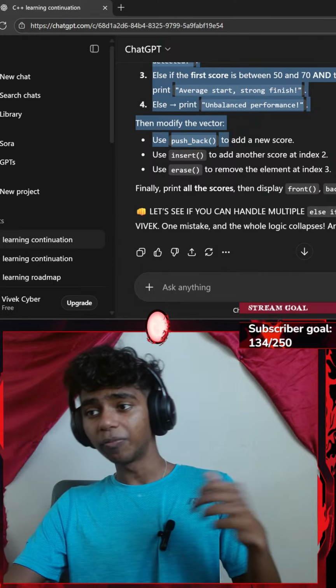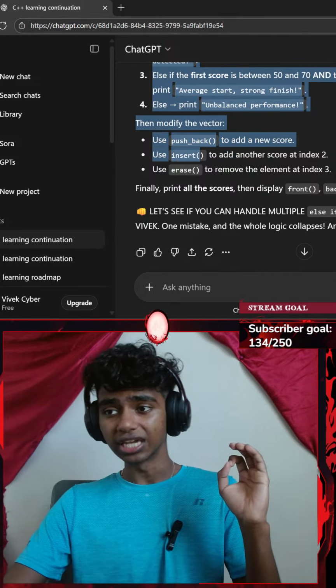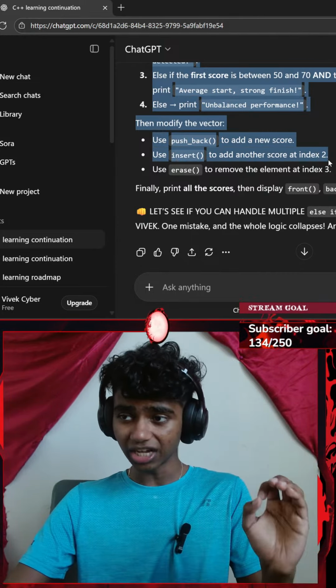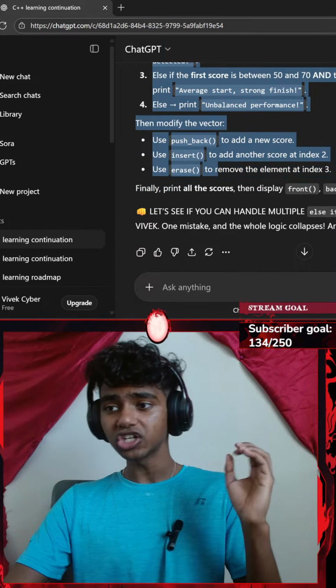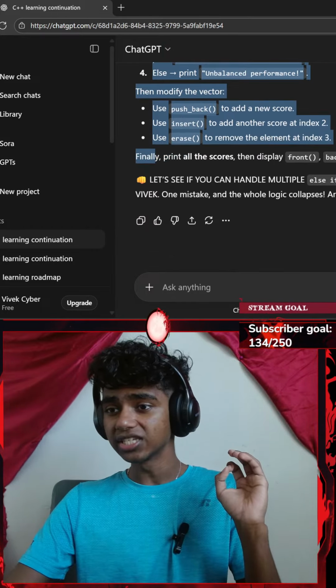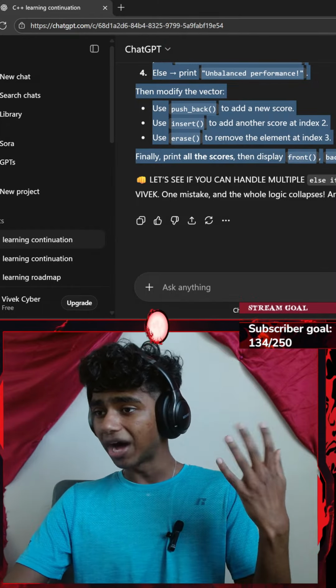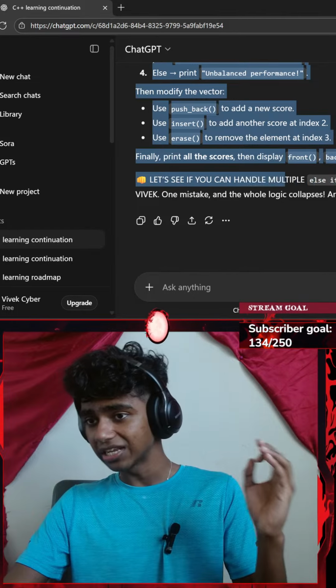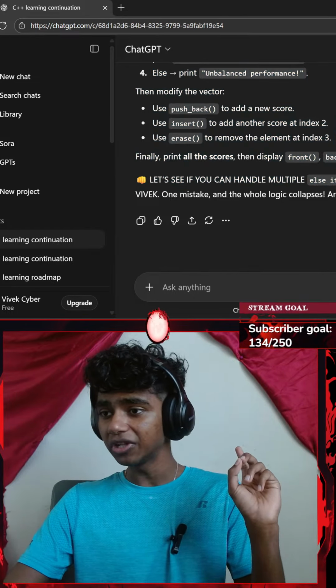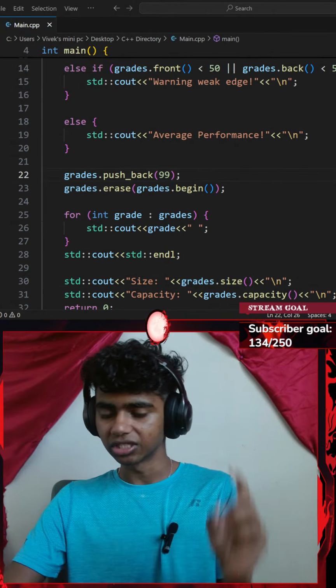Use push_back to add a new score. Use insert to add another score at index 2. Use the erase function to remove the element at index 3. Finally, print all the scores and display the front function, back function, size function, and capacity function. Let's see if we can handle multiple else ifs. Okay, let me get set there.